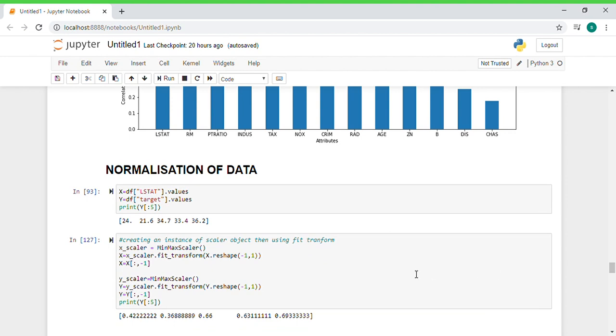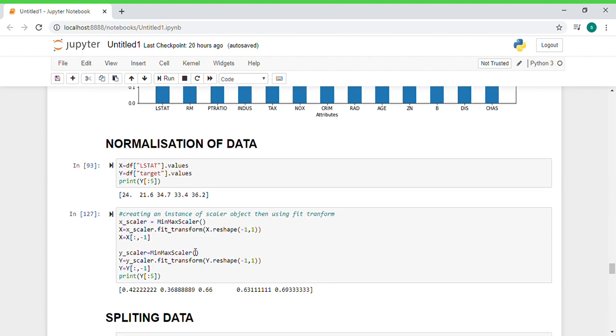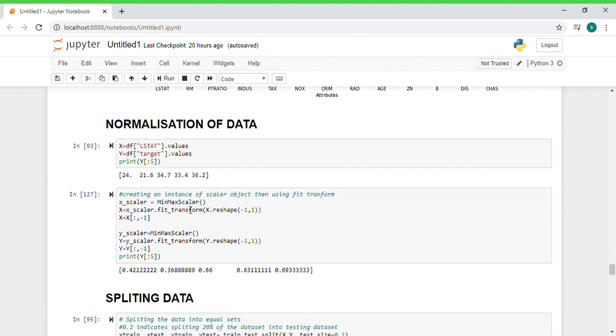Normalization of data. As you can see, before normalization, the starting 5 values of the target data frame are as shown. We are using the min-max scaler function to normalize the data within a smaller range. After normalization, the 5 values have been brought down to a certain range, as you can see here.